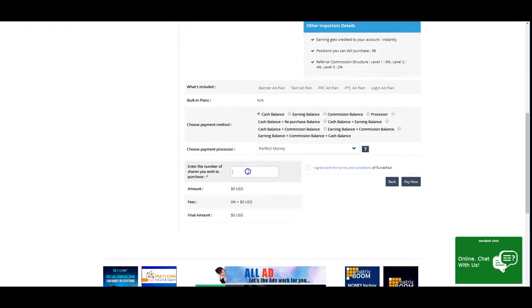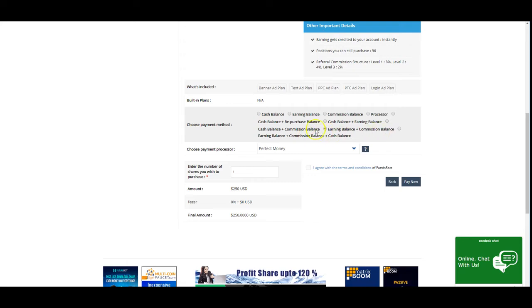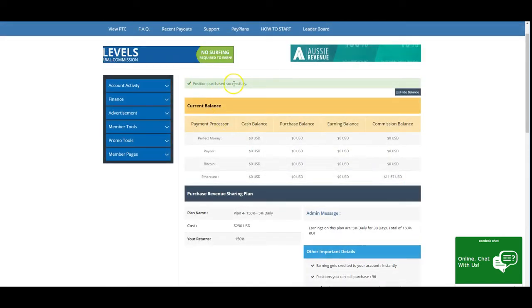How many packs do I want to buy? I want to buy 1, $250. I'm going to take this out from earnings balance and commission balance. Okay, earning balance and commission balance. I'm going to do this, and let's see if it goes through. Earning balance and commission balance, pay now, and purchase successfully.